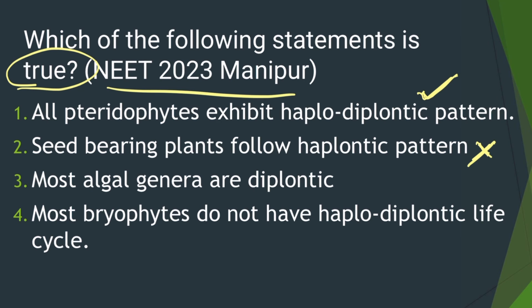Most algal genera are diplontic. No, this is also going to be the wrong statement, because most algal genera are haplontic. Most bryophytes do not have haplodiplontic life cycle. This is also wrong, because bryophytes have haplodiplontic life cycle. So the answer is going to be the first one.